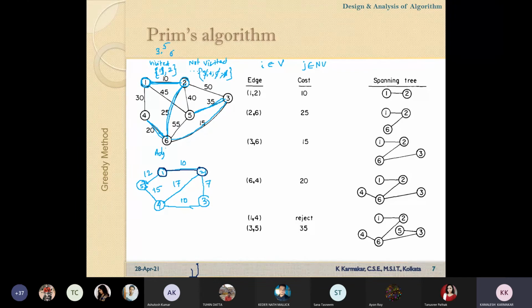Now from vertex 2, which one is minimum? 2 to 3, sir. Then from vertex 3, which one is minimum? 3 to 4. And from 4, which one is minimum? 4 to 5. Yes, sir. So what is the cost of this spanning tree?